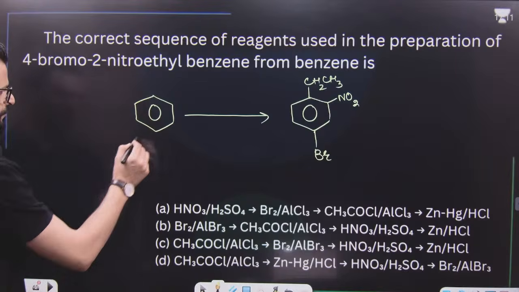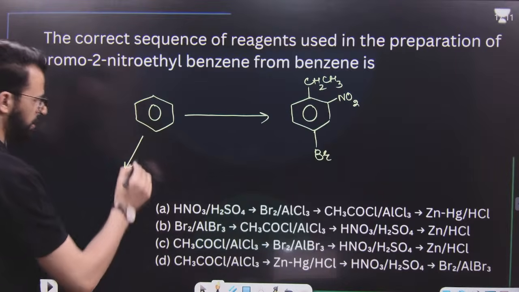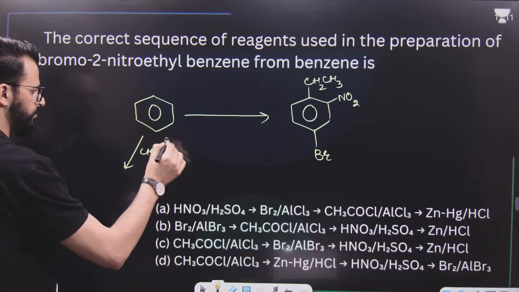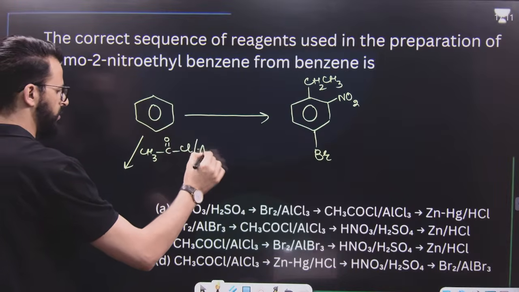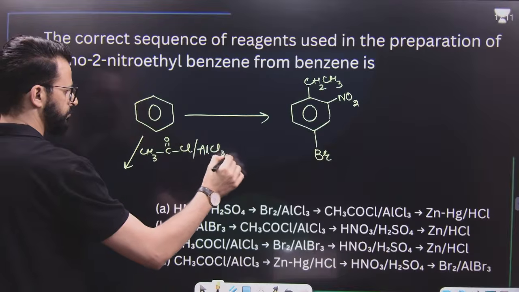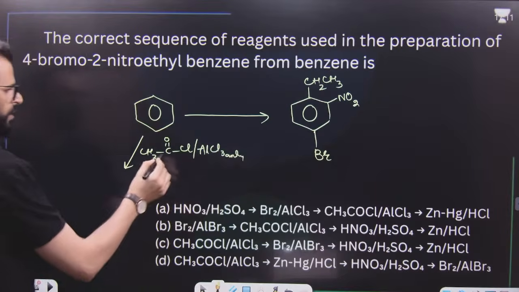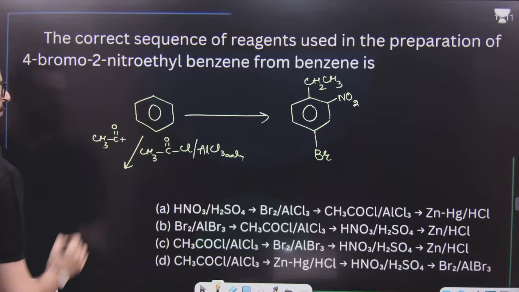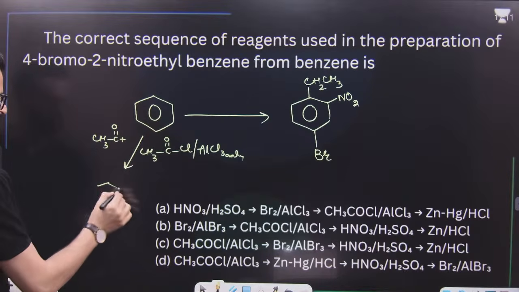Have a look. First, among these, we will treat it with CH3COCl, AlCl3. First, here CH3CO will be generated as an electrophile. This electrophile goes to the ring.